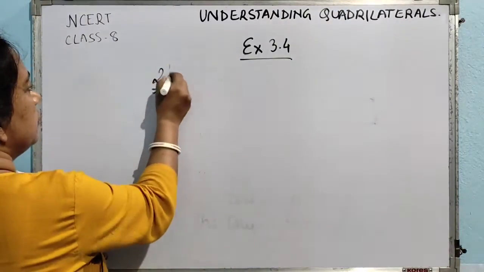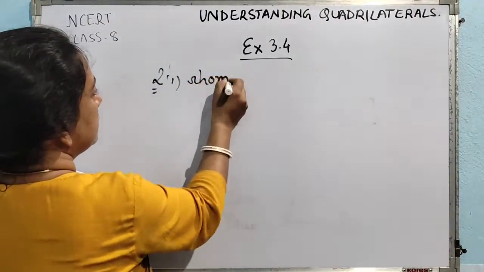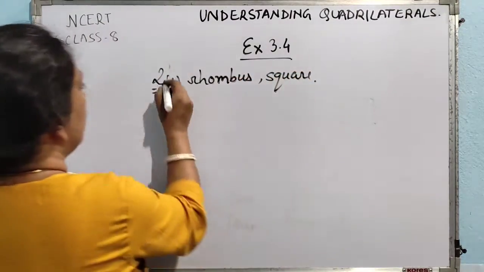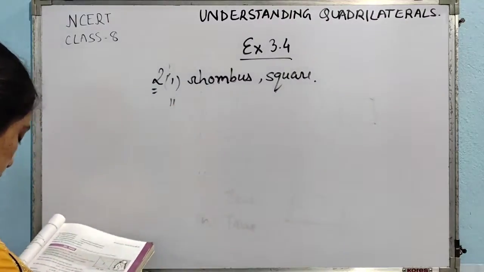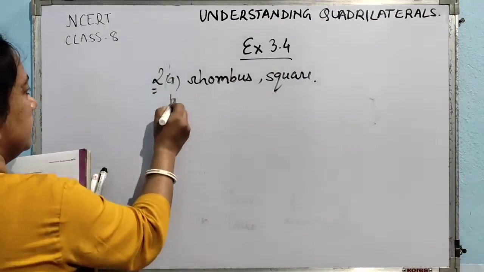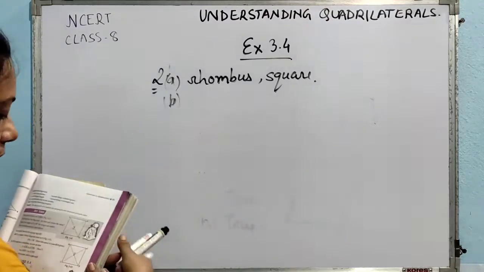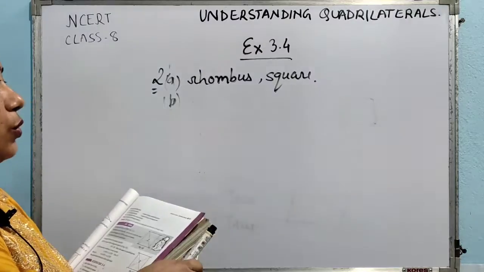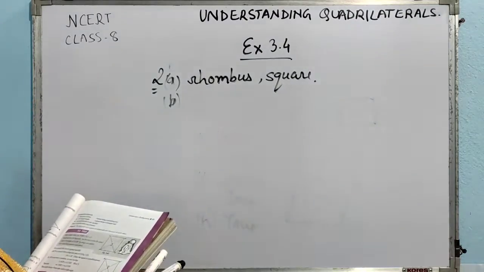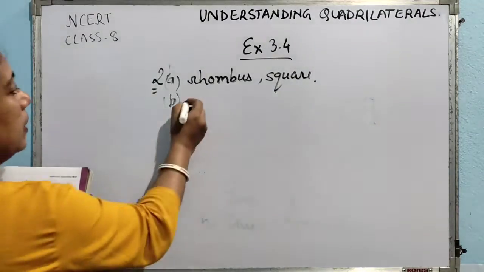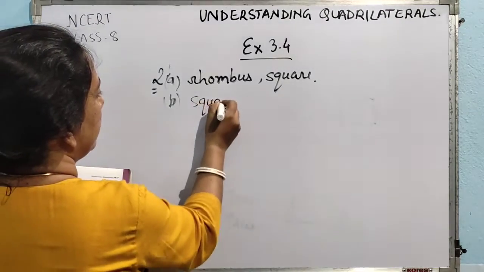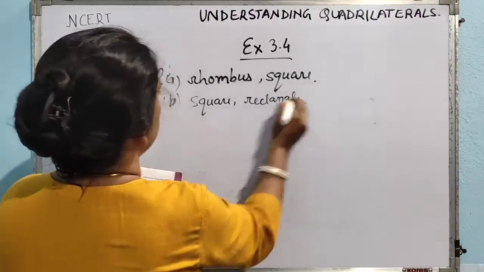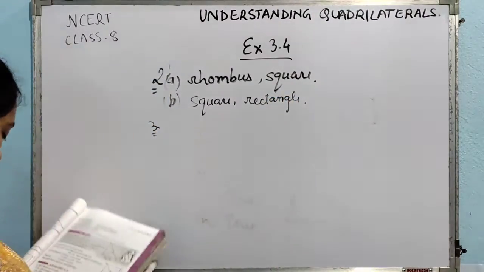The second question, the first part will be rhombus and square, isn't it? Rhombus and square. Now coming to the B part, what have they told? 4 right angles. So, the quadrilaterals whose 4 angles are right angles are square and rectangle. Okay, done. Now coming to question number 3.